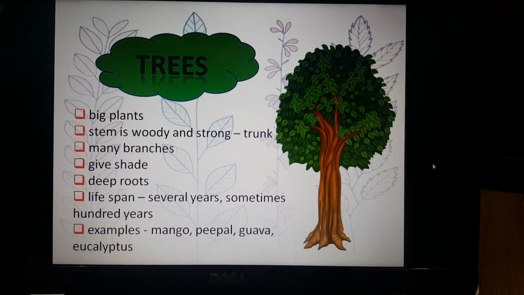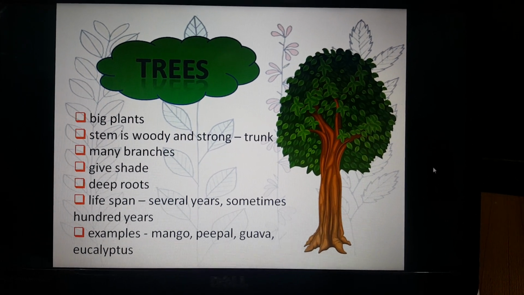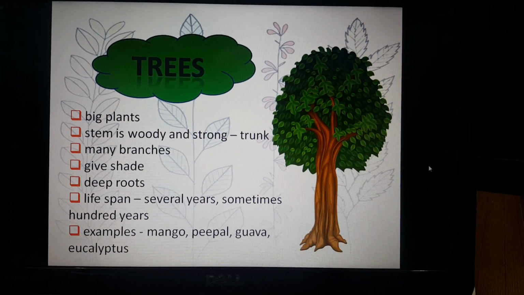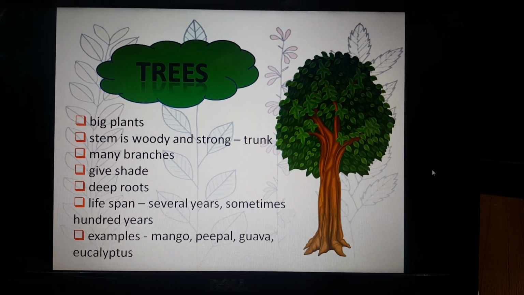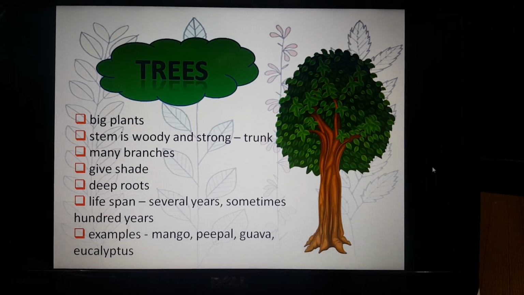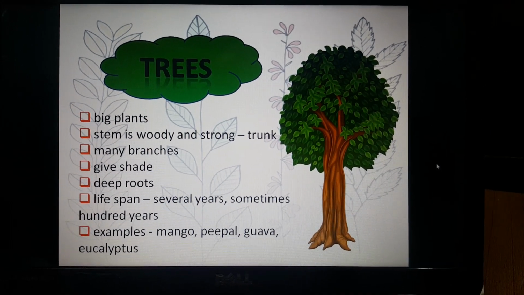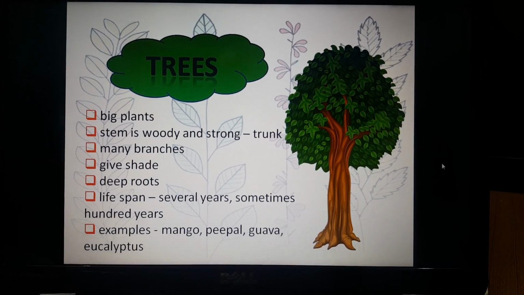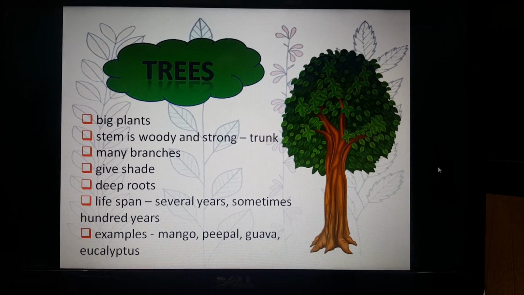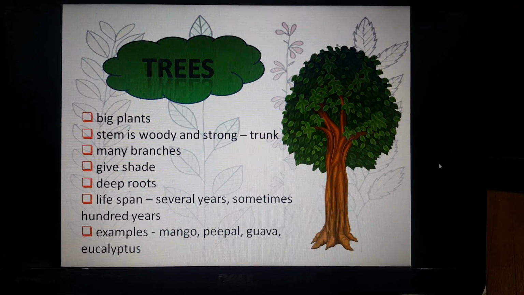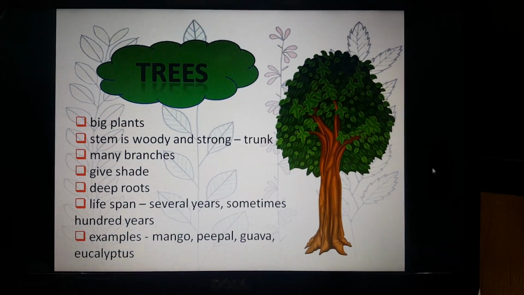Their lifespan, that is the number of years they live, is several years, many years, and sometimes even hundreds and thousands of years. So trees are living for lots and lots of time. They are older than our grandparents also. The common trees we see around us are mango, peepal, guava, eucalyptus. You can also name a few more trees which you commonly see around yourself.